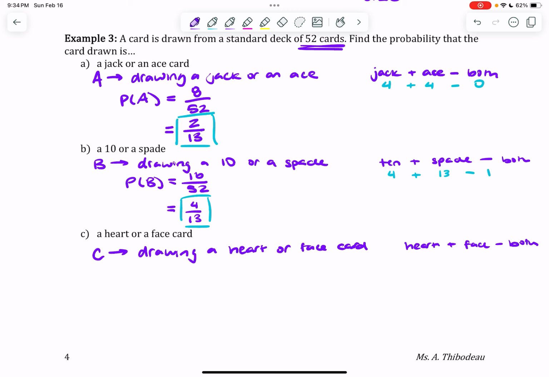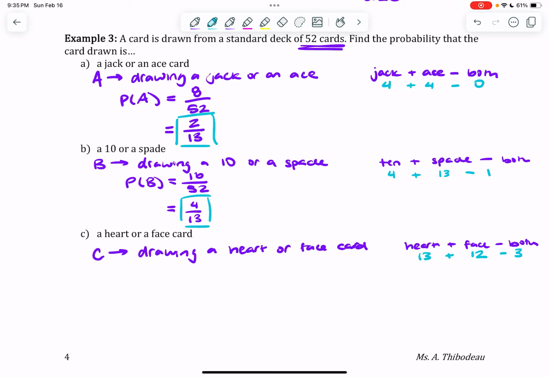Now I know just like spades, there's 13 hearts. Face cards are the cards that actually have pictures of people's faces on them. So jack, queens, and kings. Now there's 3 face cards for every suit, and there's 4 suits. So there's a total of 12 face cards. But 3 of those face cards are also hearts.